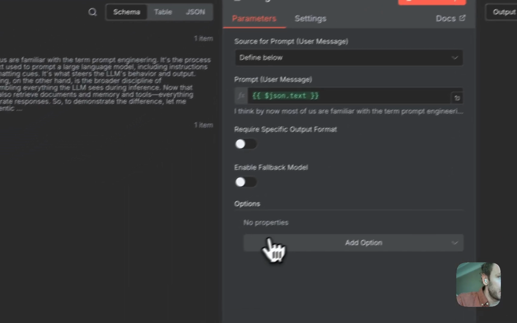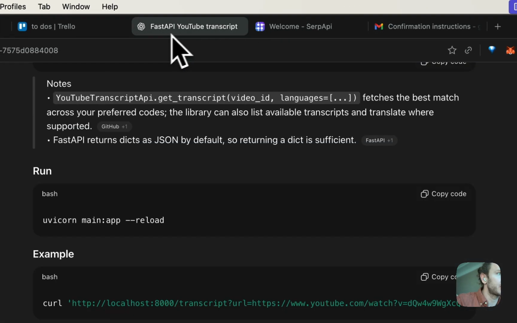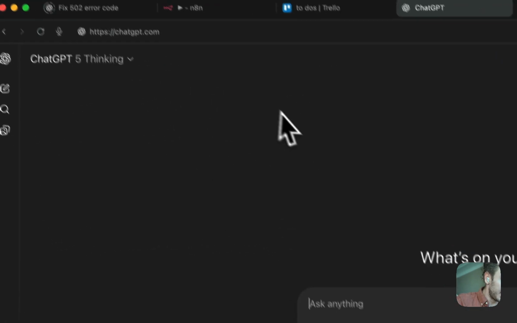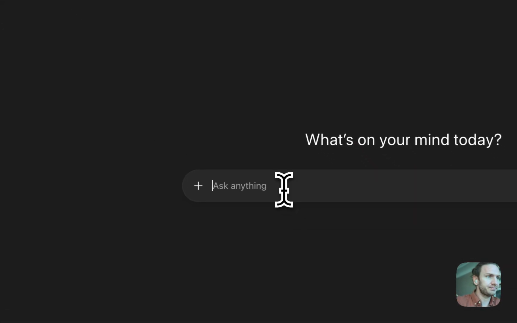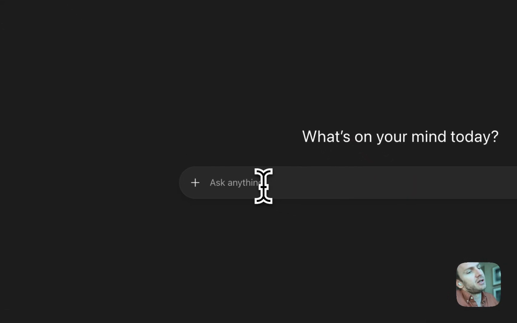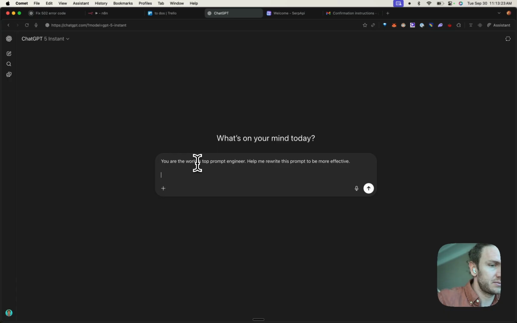And then I'm going to give us a system message. This is something I do a lot, actually. It's just to use AI to help me write this. And I usually don't use thinking mode for this, but I'll say, you are the world's top prompt engineer. Help me rewrite this prompt to be more effective. And then I usually put this.